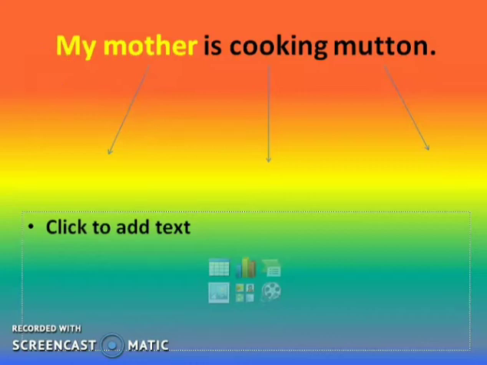So I can write here subject. Now students, next, the verb. Yes, it is cooking, the action. So it is the verb. So let me write here.